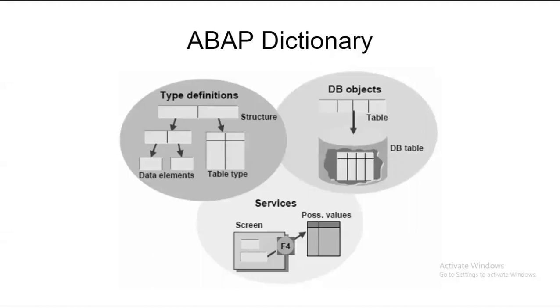Who are the objects in your ABAP data dictionary? Usually individual tables. Take an example of an engineering college.